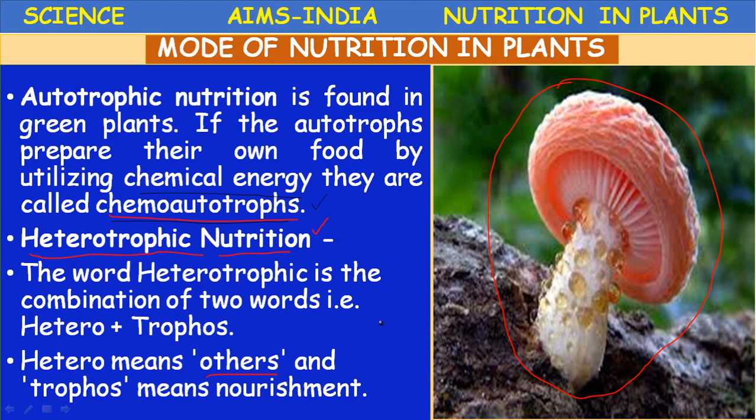And certain plants like parasites grow on a host and obtain their nutrients. And certain groups of plants like insectivorous plants perform autotrophic nutrition. Additionally, heterotrophic nutrition is also performed by them. So such insectivorous plants also come under partial heterotrophs.